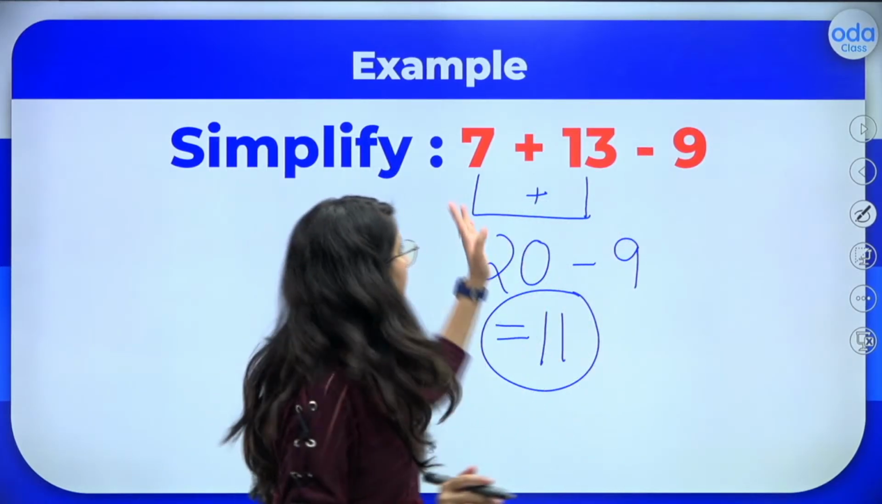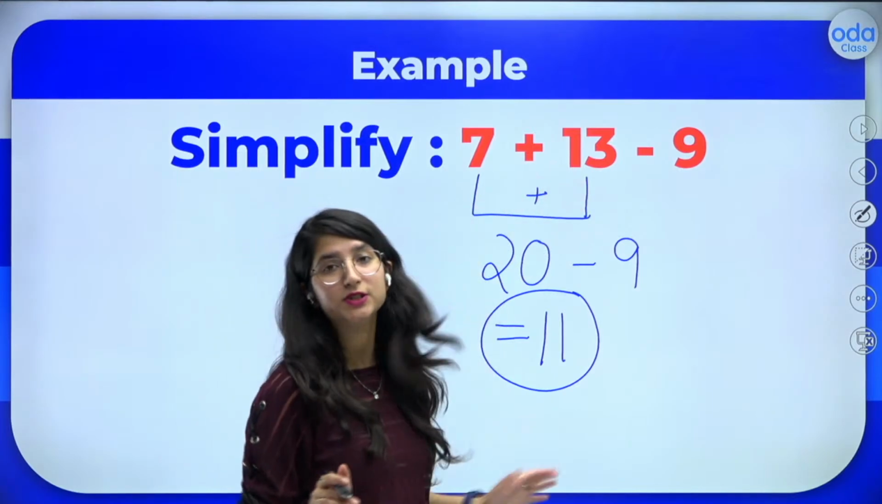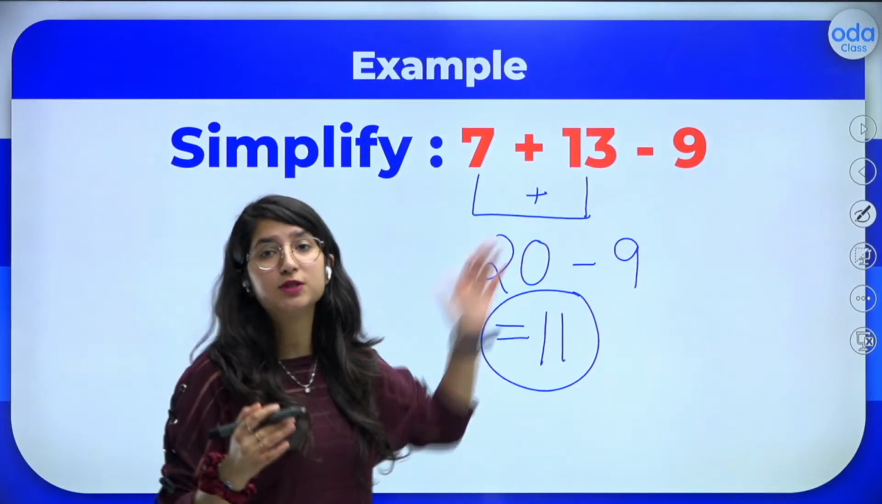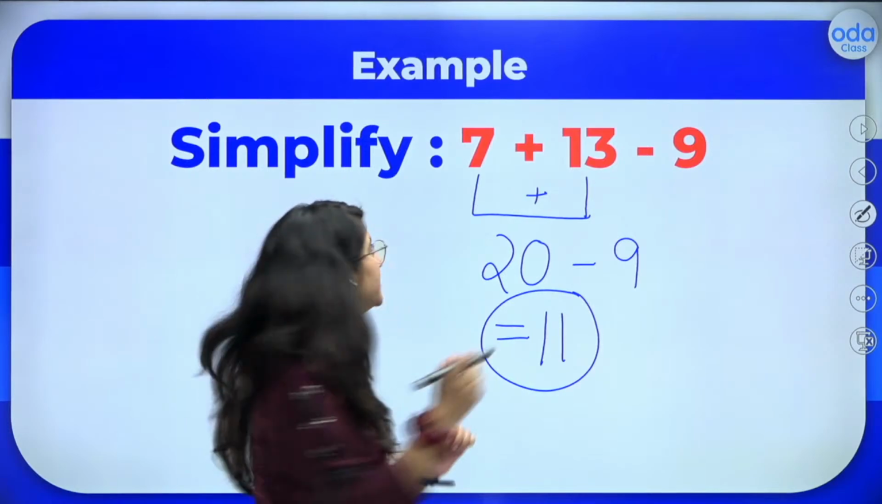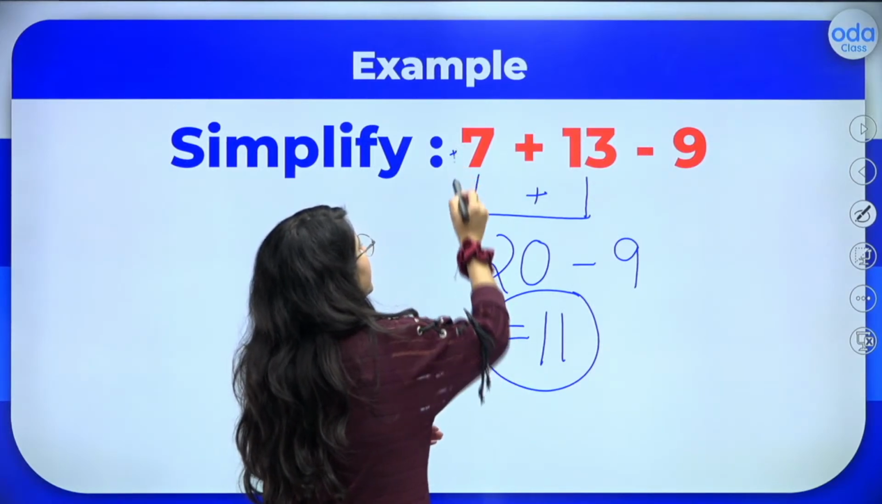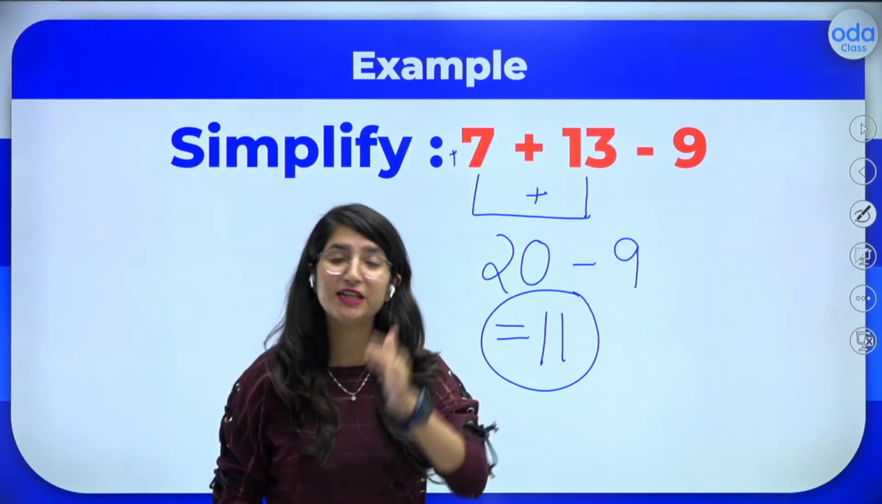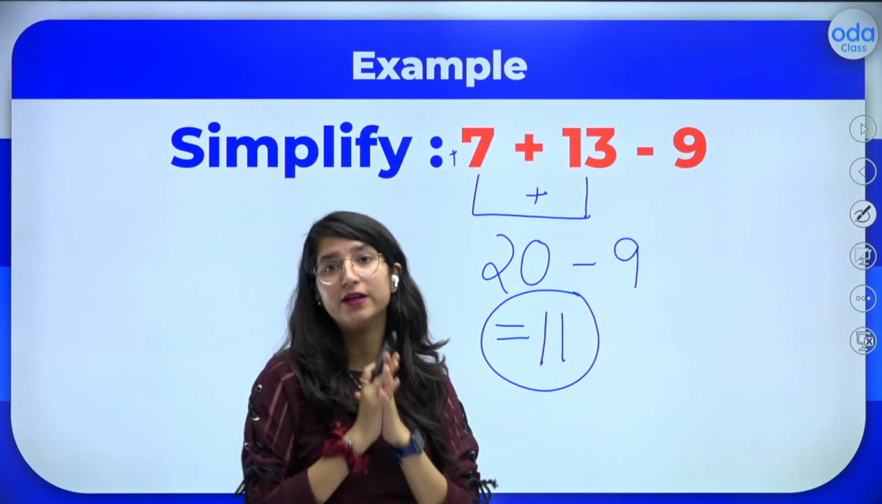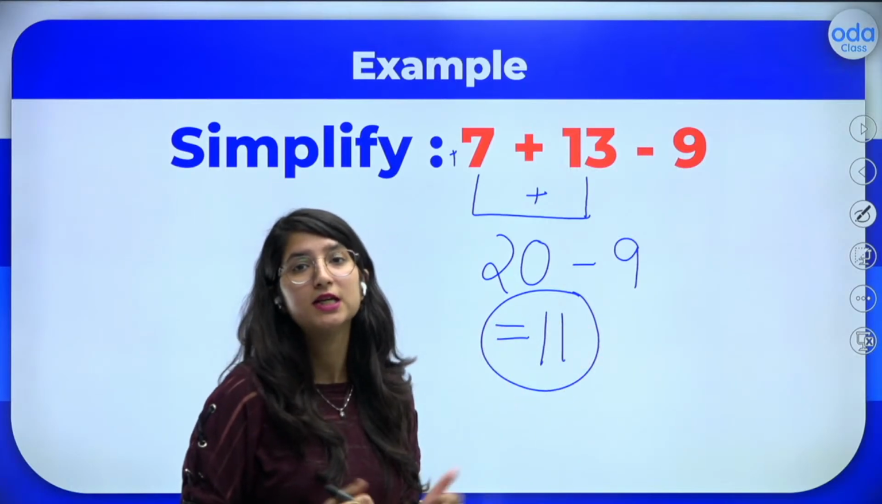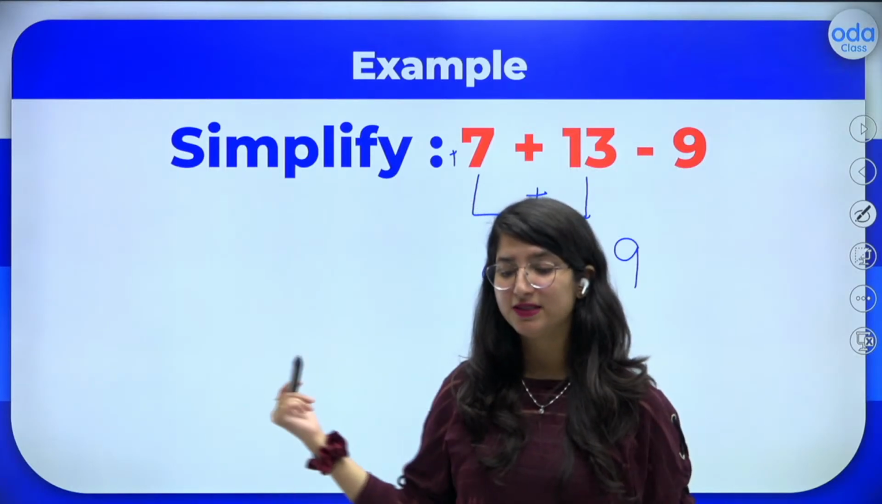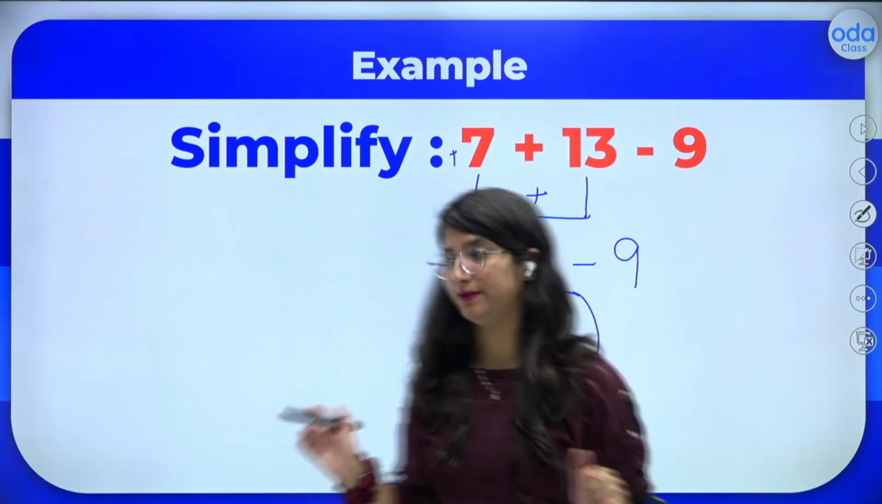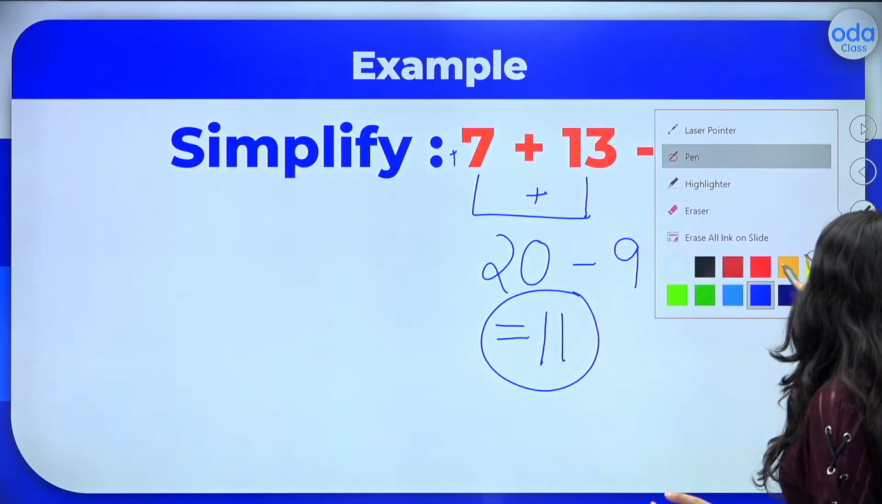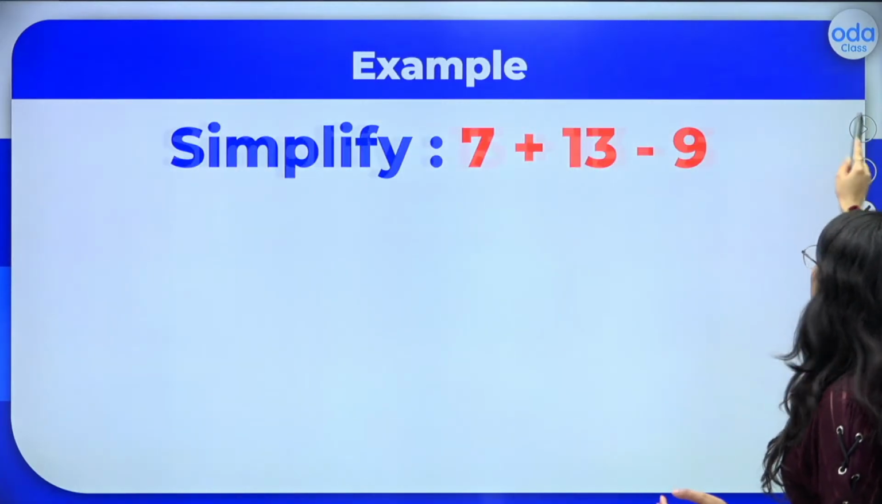What I did, I clubbed 7 and 13 together first. Why? Because both of them had the positive sign. Since in front of 7 there is no sign, it means that it is also positive. So 7 and 13 added together give us 20. Then minus 9 gives us 11. And it's done. Now, kids, we will move to the next question over here.